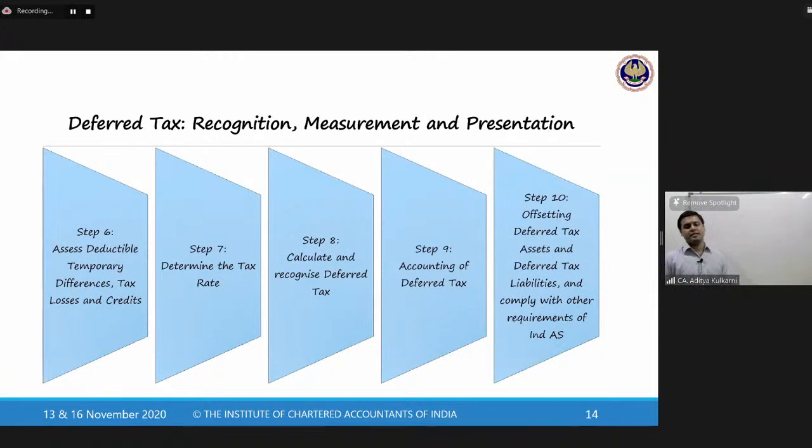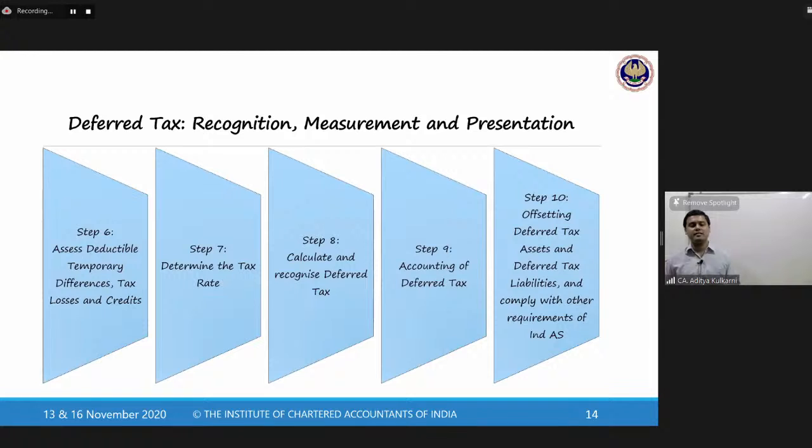Accounting for deferred tax. How to account? I gave a brief snapshot. Debit to P&L account, deferred tax liability or deferred tax asset to P&L. And in the very first slide, I told you to record the transactions and events where they have been originally recorded. That means if the item is a P&L item, tax effect will go in the P&L. If it is an OCI item, it will go in OCI.